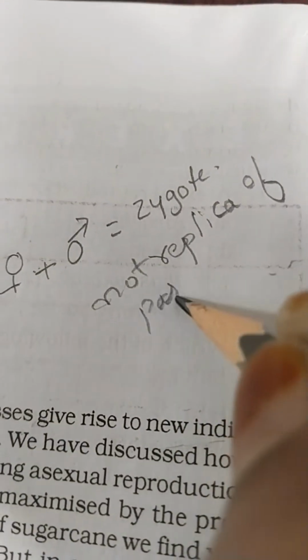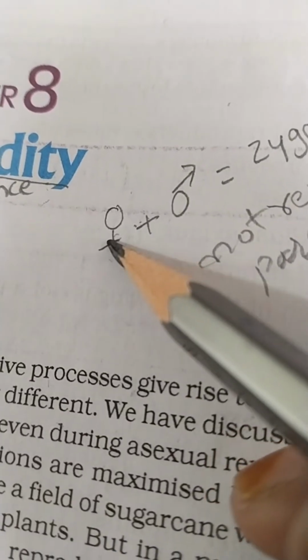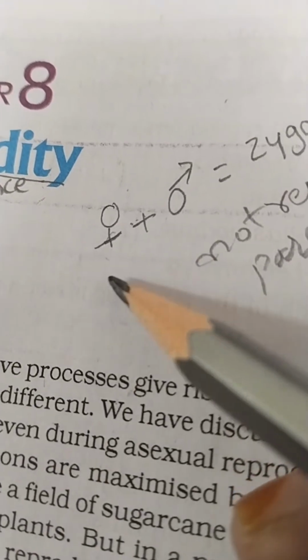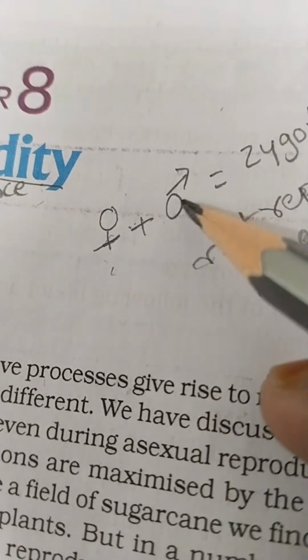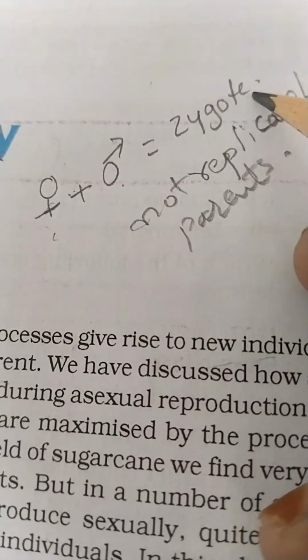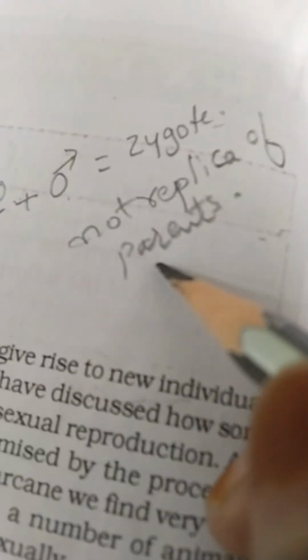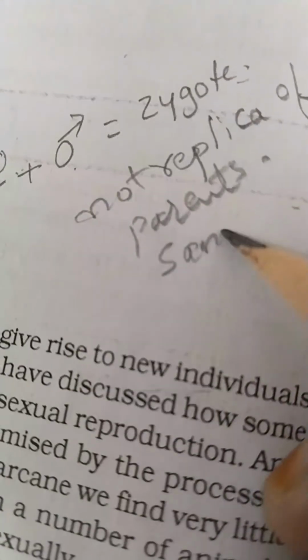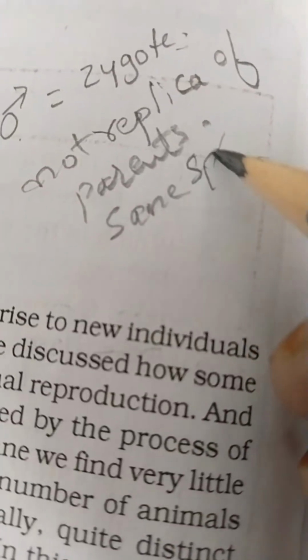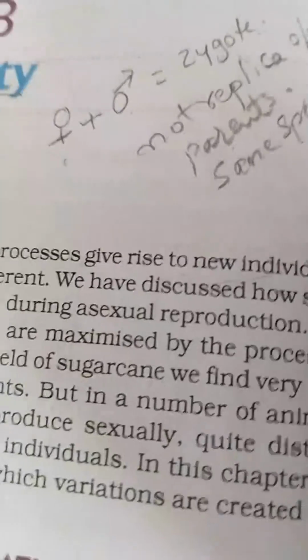Why is it not so? Here the genetic variation, the characteristics from the mother as well as from the father, get combined and form a new individual. That's why they belong to the same species, but they are not replicas or identical to their parents.